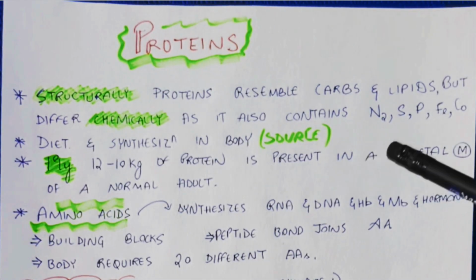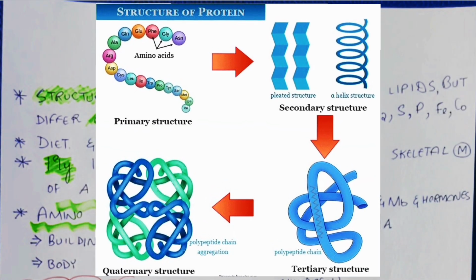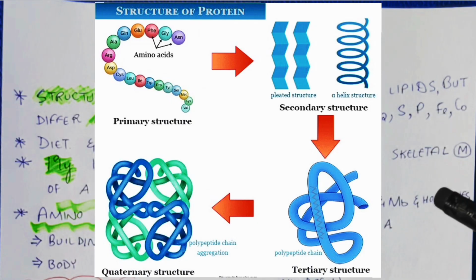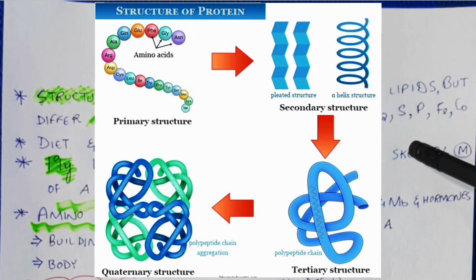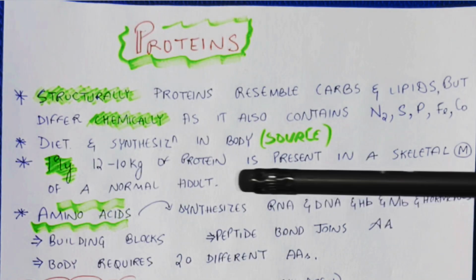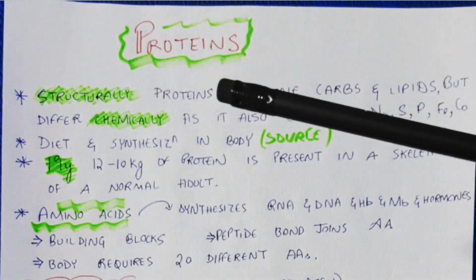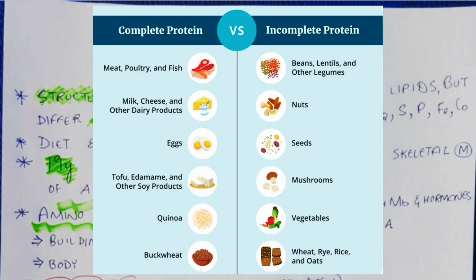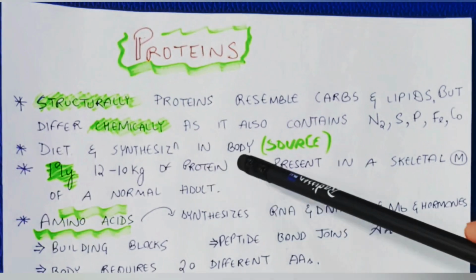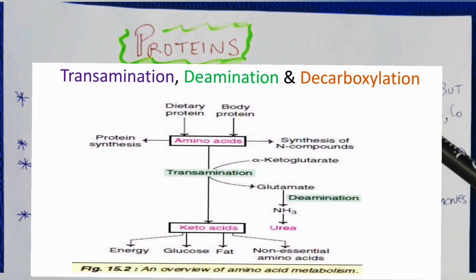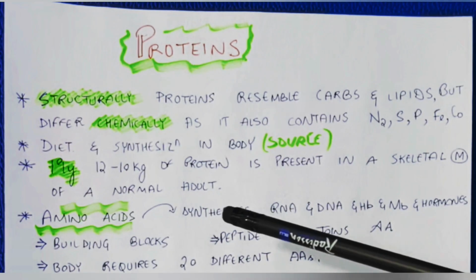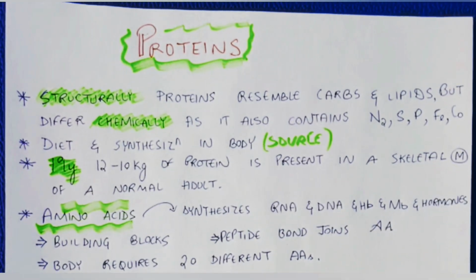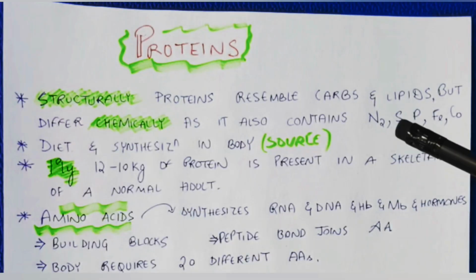Proteins structurally resemble carbohydrates and lipids, but they differ chemically as proteins also contain nitrogen, sulfur, phosphorus, iron and cobalt. The source of protein comes from our diet, that is, a complete protein via animal sources and an incomplete protein via plant, dairy and other vegetarian sources, and synthesis in the body via transamination and deamination. Primarily 10 to 12 kgs of protein is present in the skeletal muscle of a normal adult.